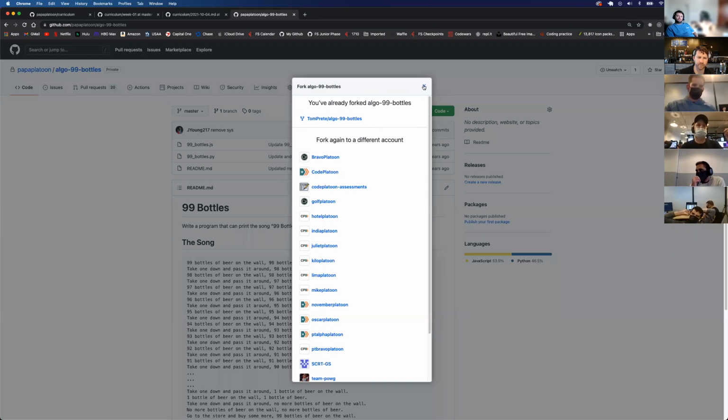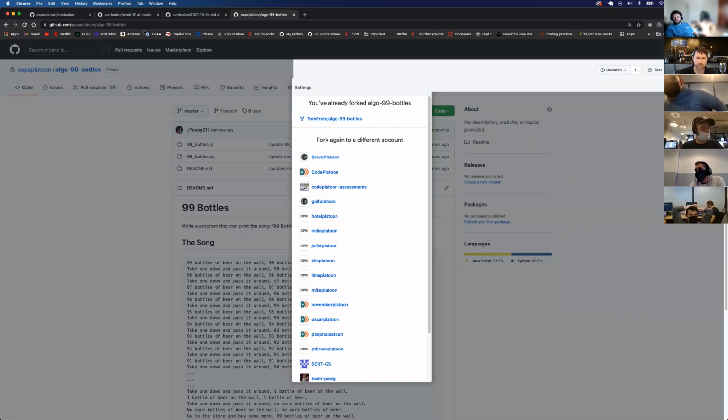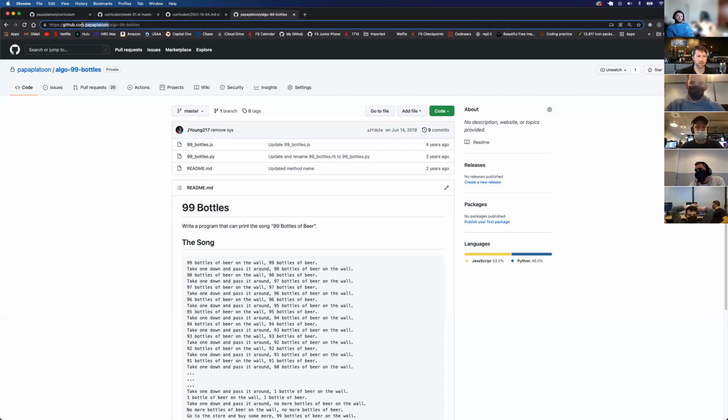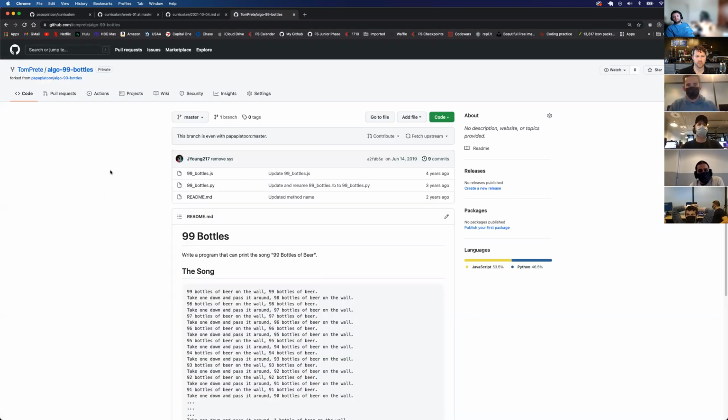Okay. All right. Is there a way to just update your fork instead of having to completely refork it? I'm not quite sure. And honestly, there will be very rarely where you have to update. I will rarely ever have to update Tom Preet's 99 bottles. Or if I ever update Platoon's 99 bottles, it's very rarely that I would ever have to update the Tom Preet repo. So the likelihood that you'll ever have to update your repo based off of another repo in this scenario is rare.